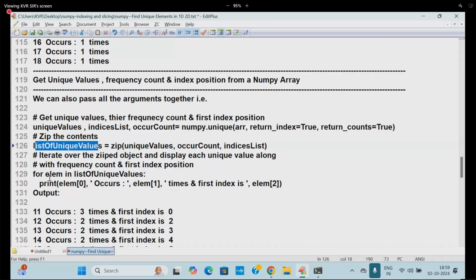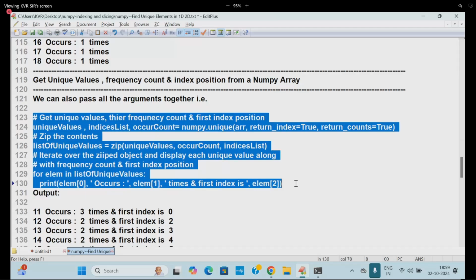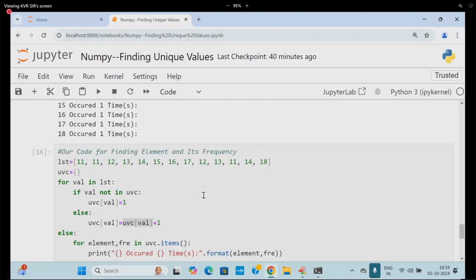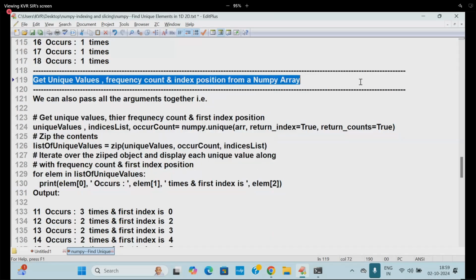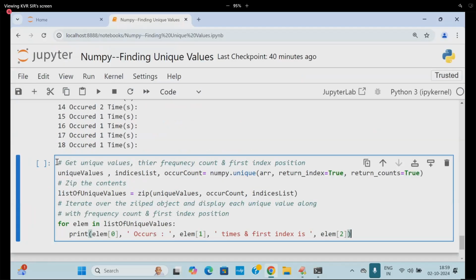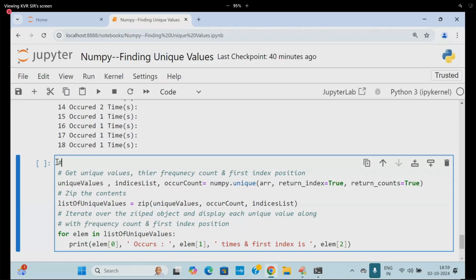I'm going to write it as for element in list of unique values. So the zeroth element of this index, times it is going to come like this. Are you following me? So here I will pass this entire thing and get this entire thing. I'm just taking this up because completing writing everything will take some time.